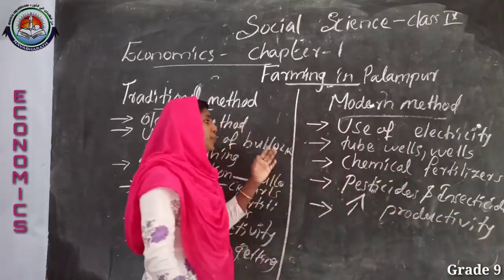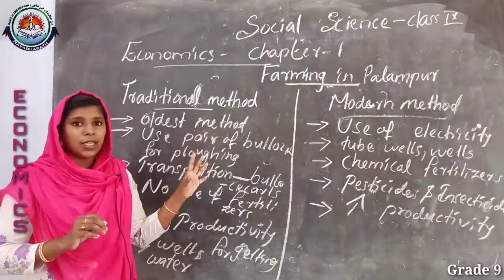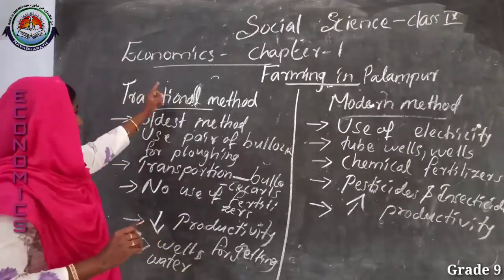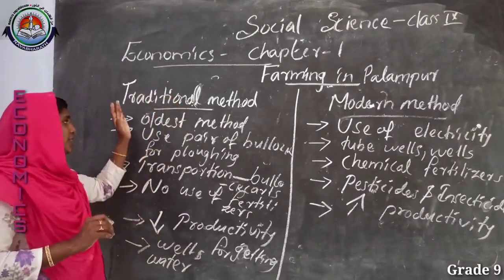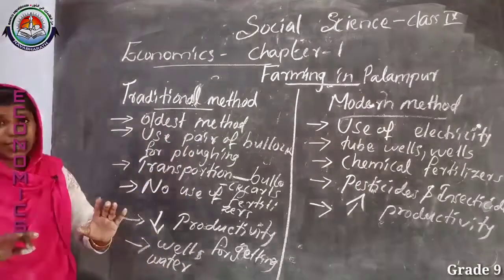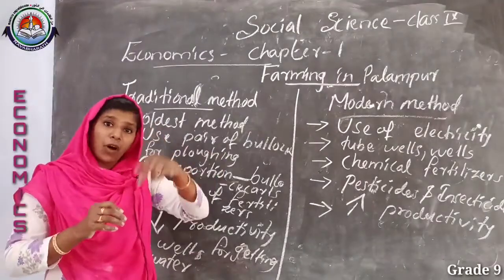These are the important terms when we try to compare the methods of farming. Did you understand? Yes, I will repeat. The traditional method, the oldest form of method, has no use of fertilizers. As a result, productivity decreases or falls.